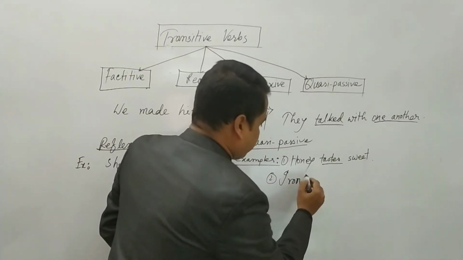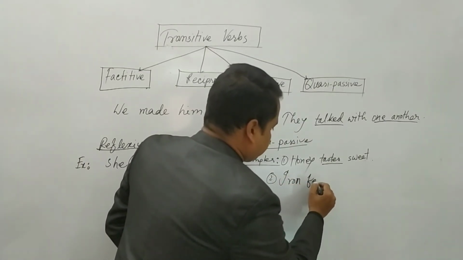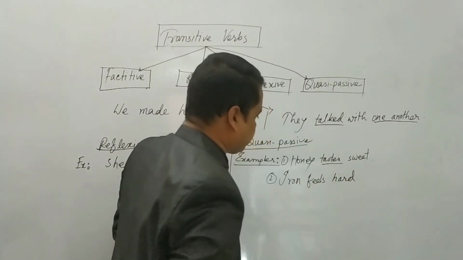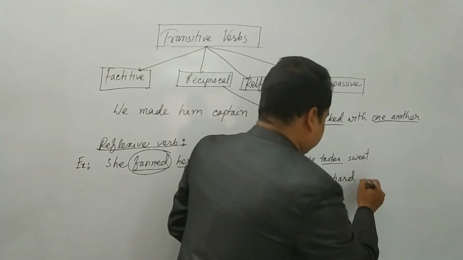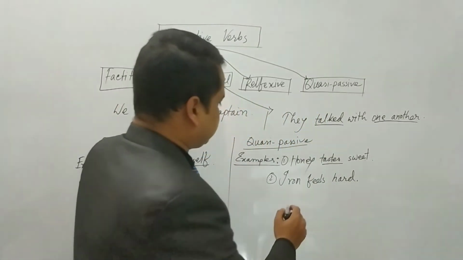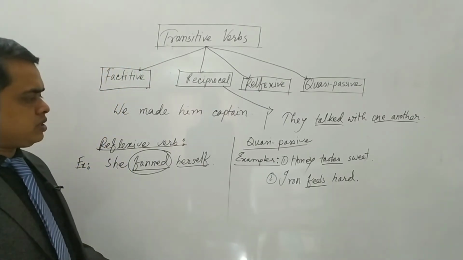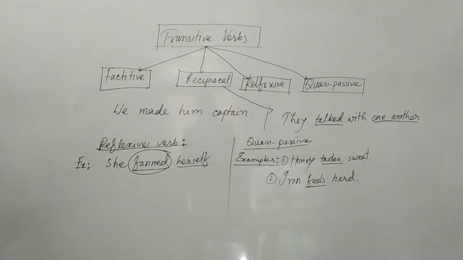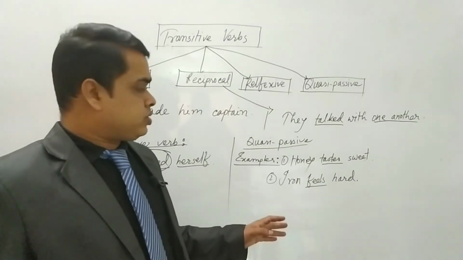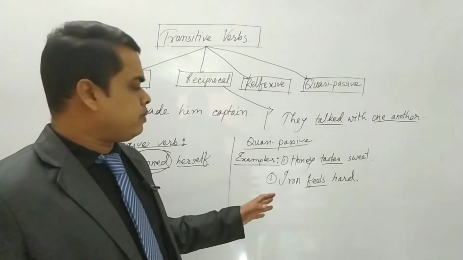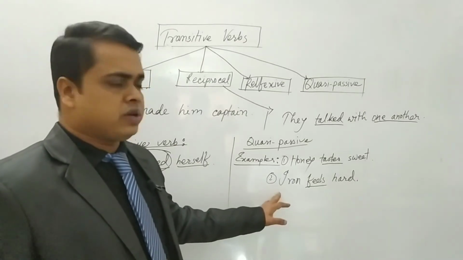Iron feels hurt. Iron feels hurt. Here, feels is a possessive verb. Okay, dear students, this is a possessive verb. The verb that is active in form and passive in sense is called a possessive verb.